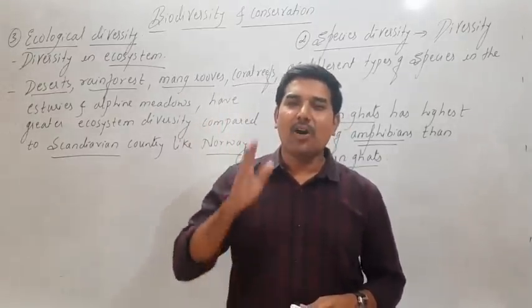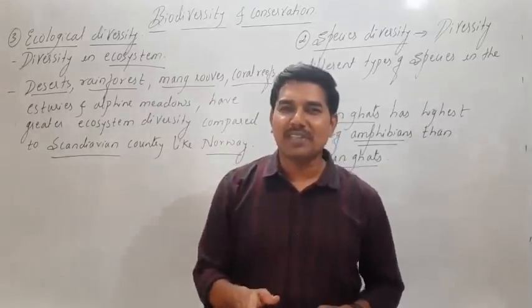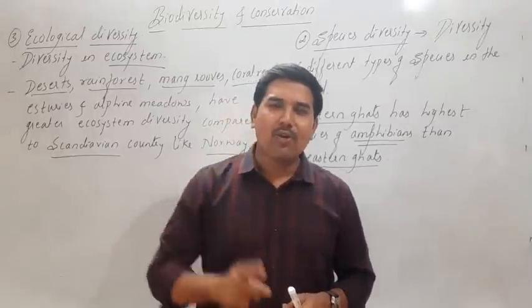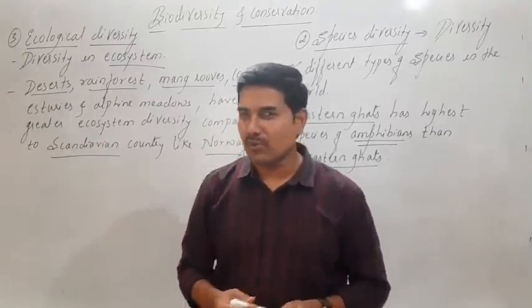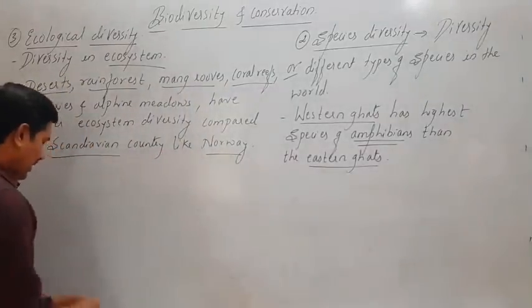The question comes: how many species are present in nature? How many species have been discovered till now? Remember, there is a record according to IUCN 2004.